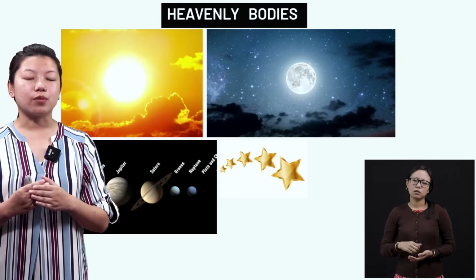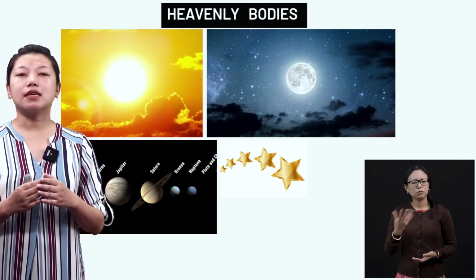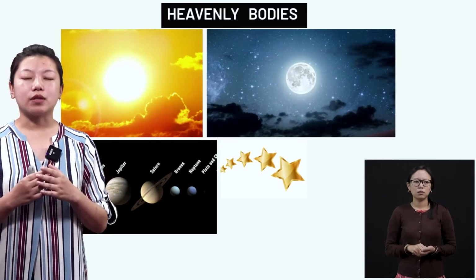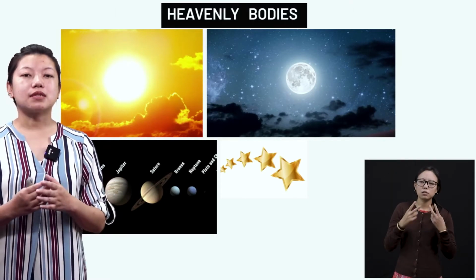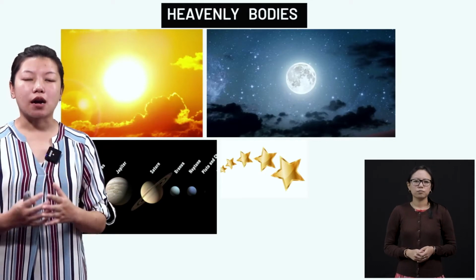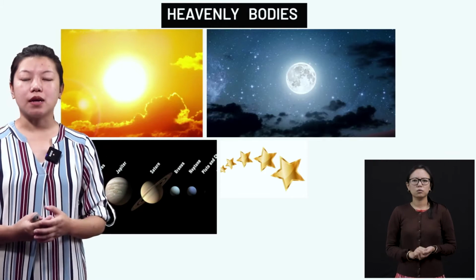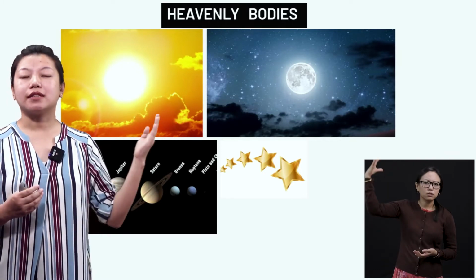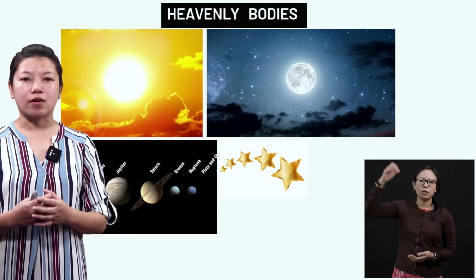Because of the sun, we have morning. Because of the sun, we can also see the other heavenly bodies like the moon and the planets. Without the sun, it would be so dark and we wouldn't have daytime or morning time. It's all because of the light of the sun that we are able to see things around us.